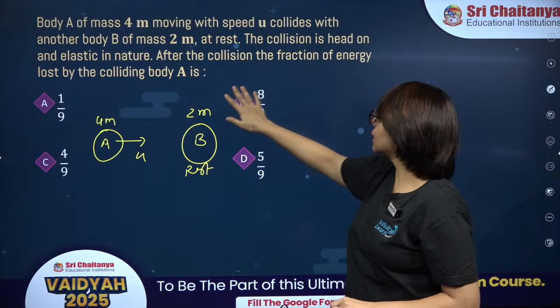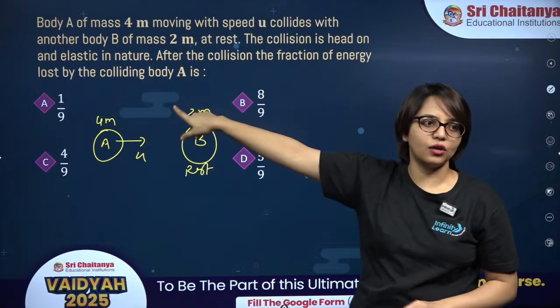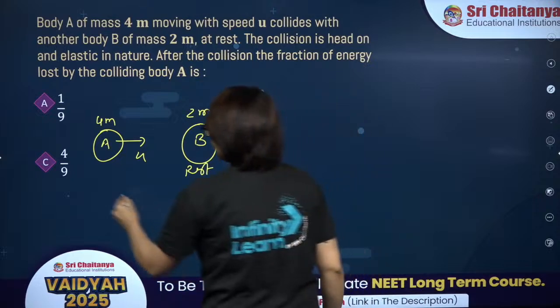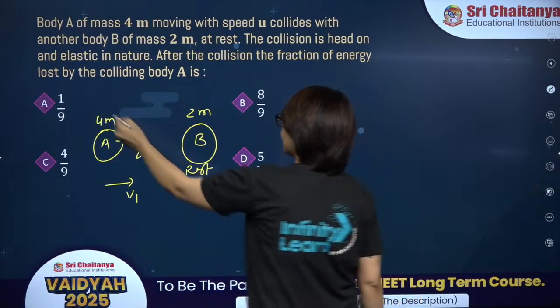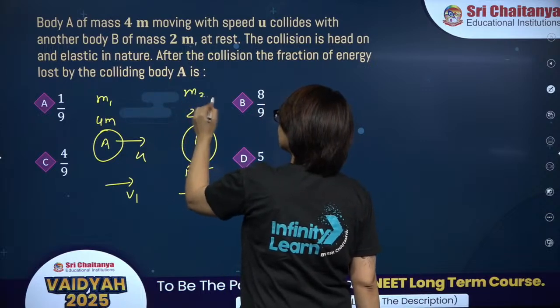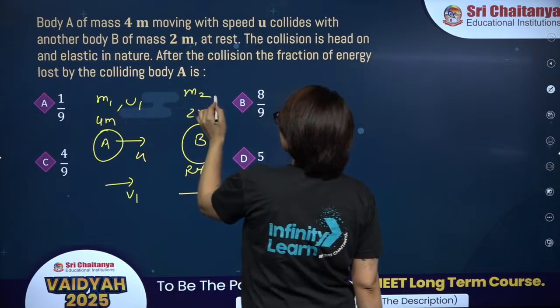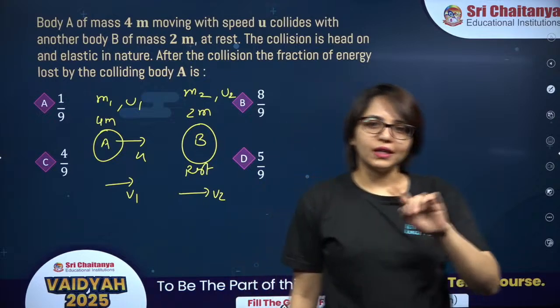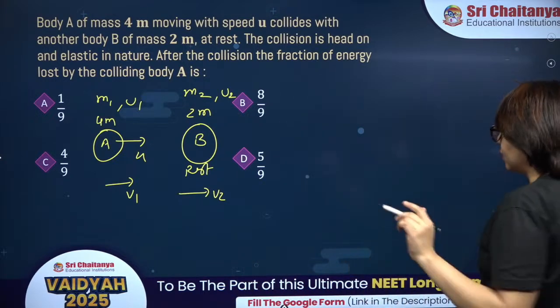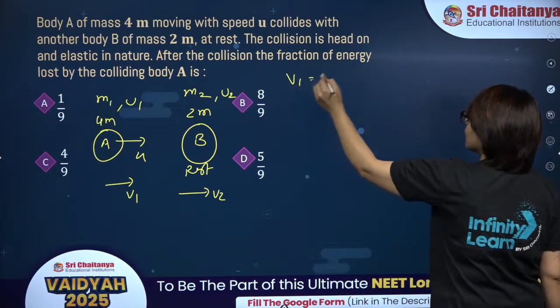Now, if the collision is completely elastic in nature and head-on, after collision let's say this one is moving with V1 and this one is moving with V2. It has M1 mass and M2 mass. Initial speed of M1 is, let's say, U1 and this is U2. So you can remember these two formulas directly. What is the final velocity after collision?